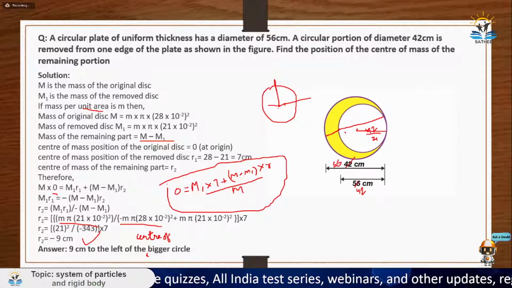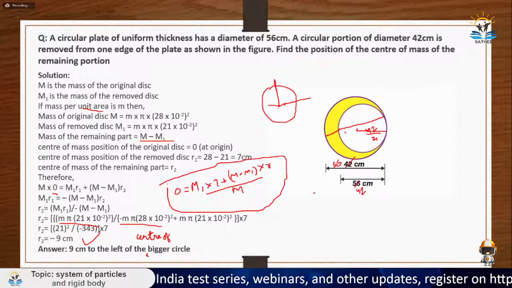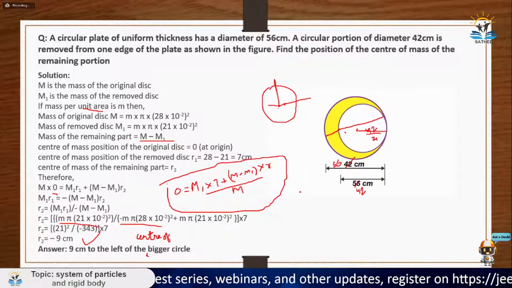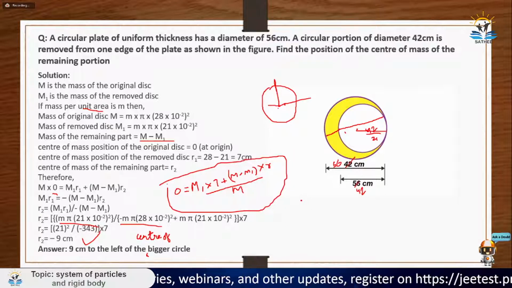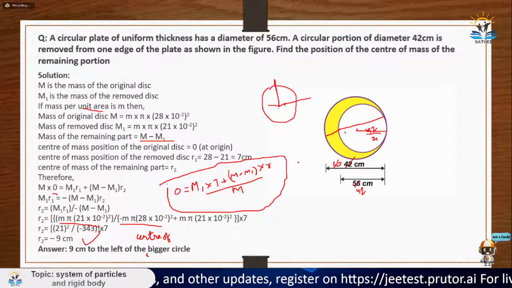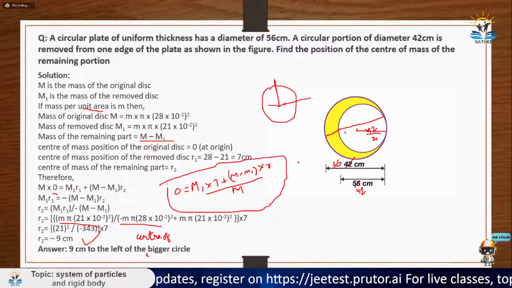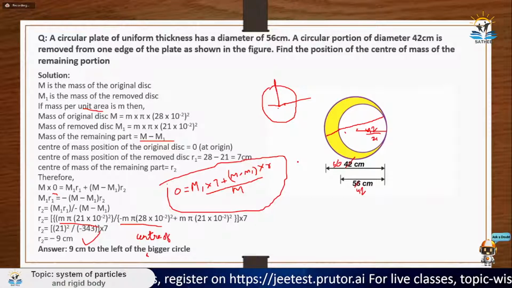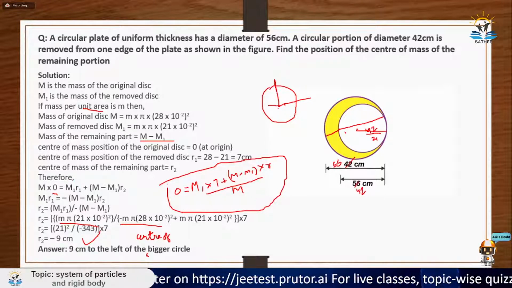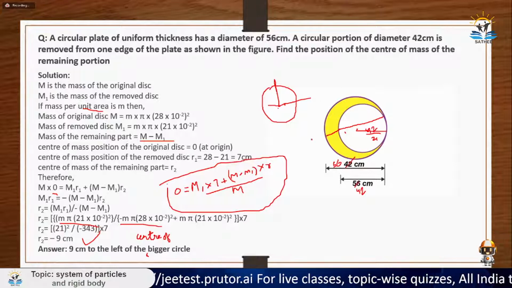Okay. So I hope you got the concept. It was slightly tricky, but if you do it once, then you can do it forever with any geometry of body. When doing these type of questions, you just need to consider it as a two particle system, one particle with the removed mass and one particle with the left mass, and then apply sigma m1 x1 upon m. Then you can easily calculate the center of mass of the remaining object.